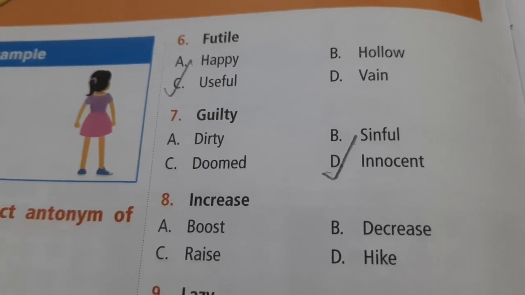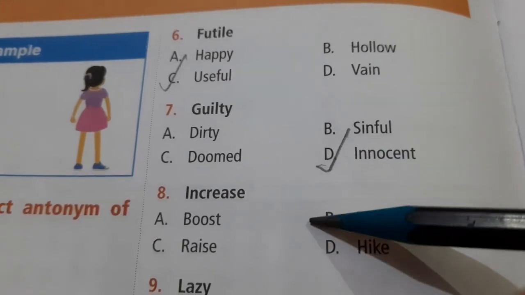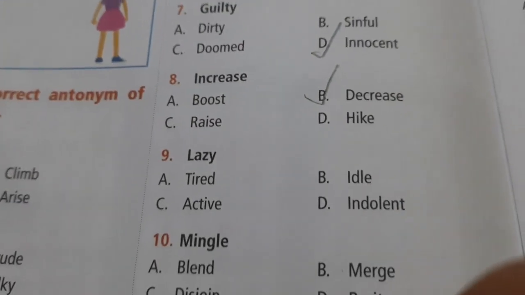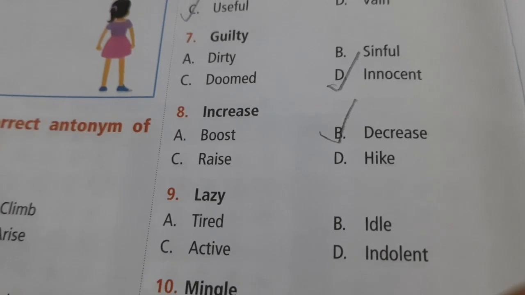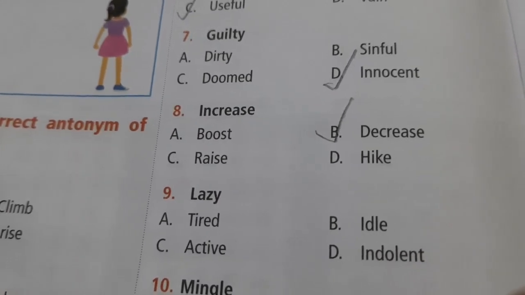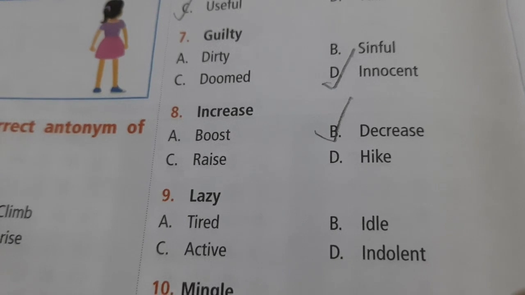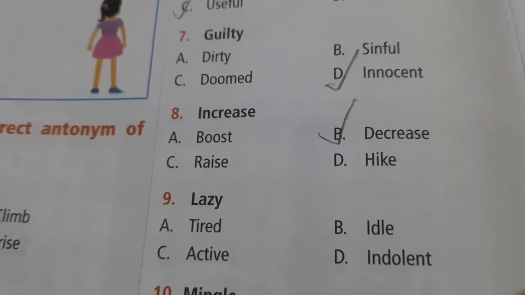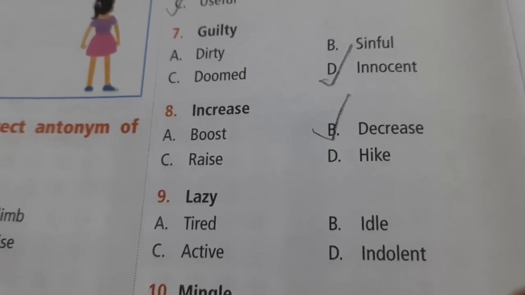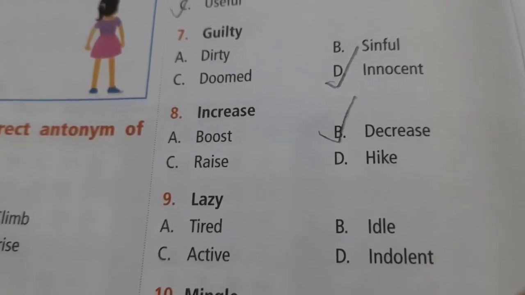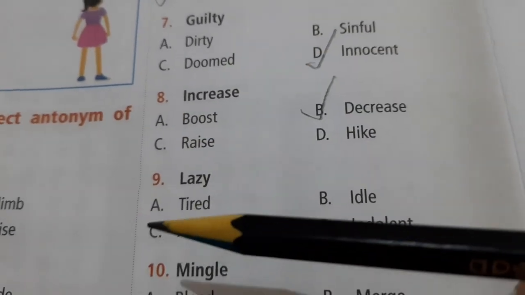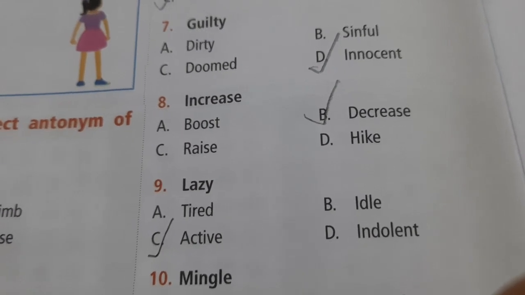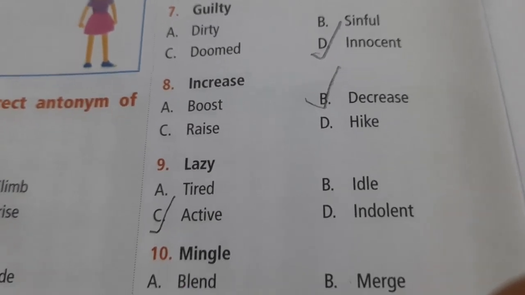Please tick it. The next question is increase. So the opposite of increase is decrease. This is a very common word which we use day in and day out. The next word is lazy. Someone who doesn't want to work, who wants to sit idle, or is always tired of doing things and doesn't have energy, is not active, and hence an active person is the opposite of lazy. So active is the antonym for lazy and the answer to this question.